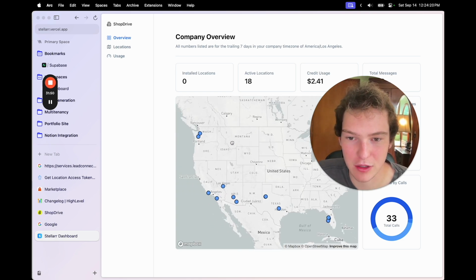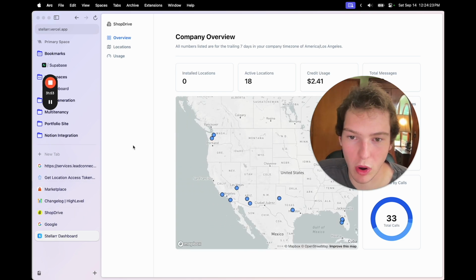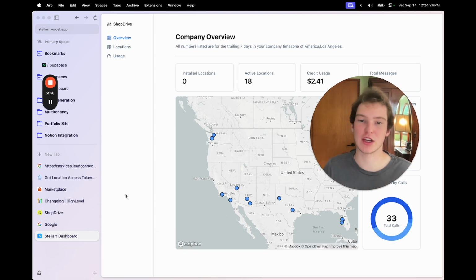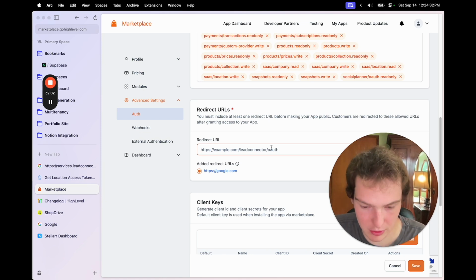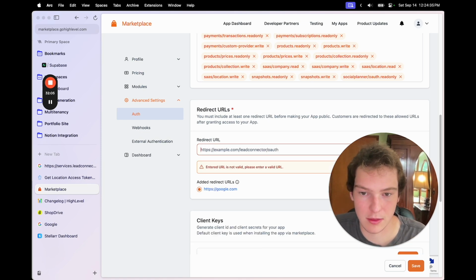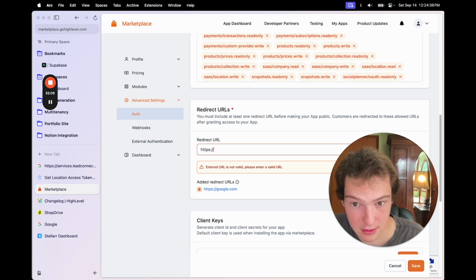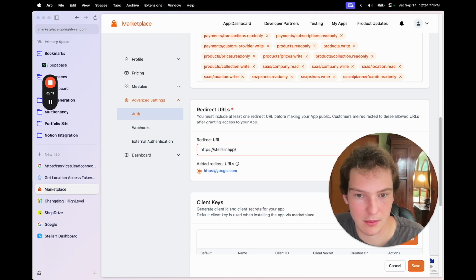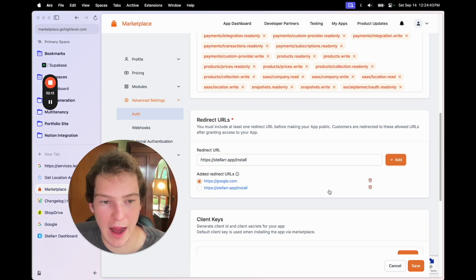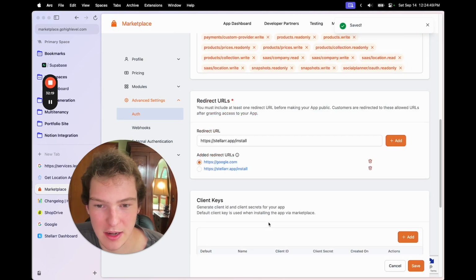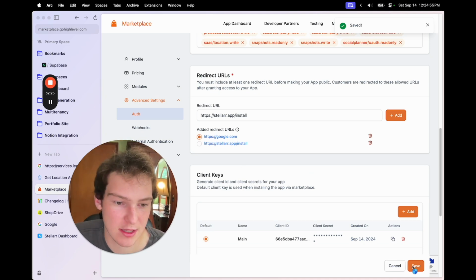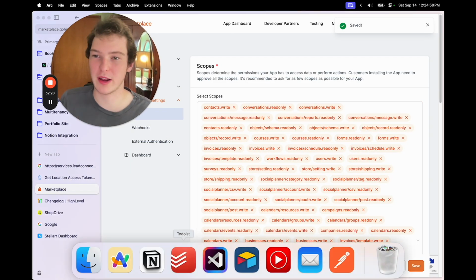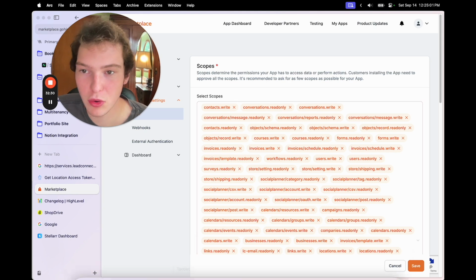So it's a little bit complicated. Like I said, you can do it however you want, but that's just one way to set up your authentication flow. To actually get it set up, you would come back here and add https://stiller.app/install, or whatever your actual installation URL is. It doesn't let you select it until you hit save. So you hit save and then select this new redirect URL, which means anyone who's redirected to that page. I use Google because you can pull the code out and do whatever you want on your own.